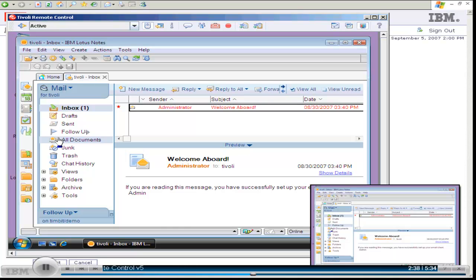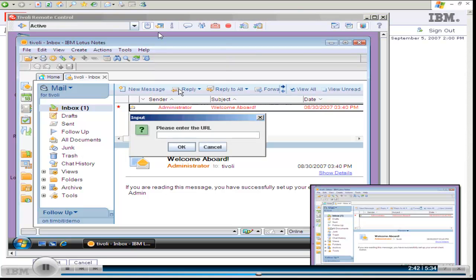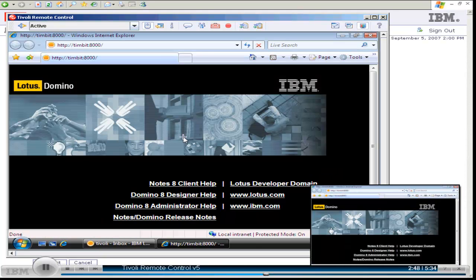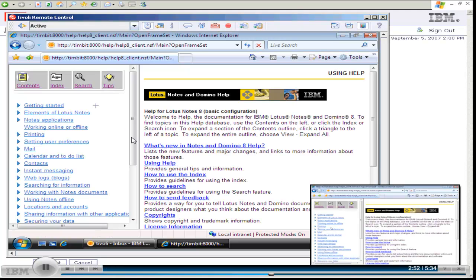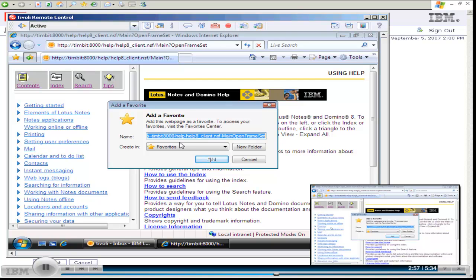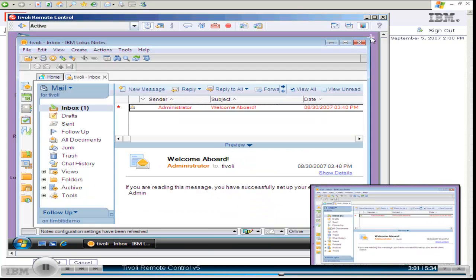Since the end user is new to Lotus Notes, the help desk agent uses the Open URL tool to launch a browser containing Lotus Notes help. The end user's email problem is now fixed, but now she has a new question about how to create a local replica of her mail.